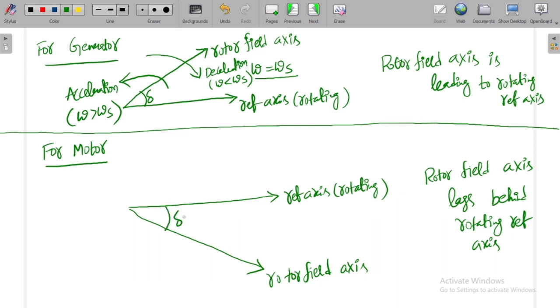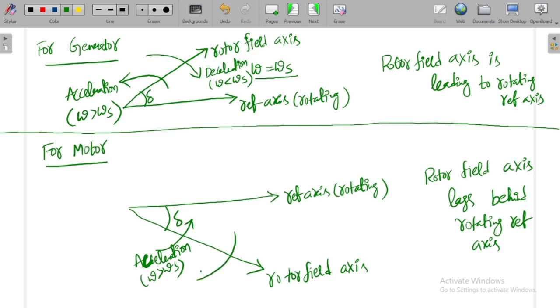This is the load angle. When there is acceleration like this, the angle reduces, so omega will be greater than omega s.